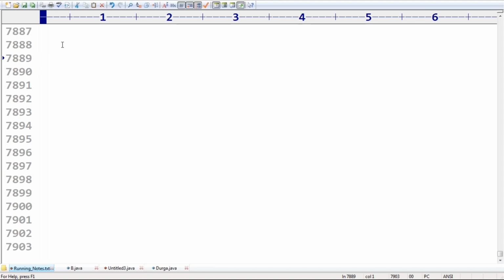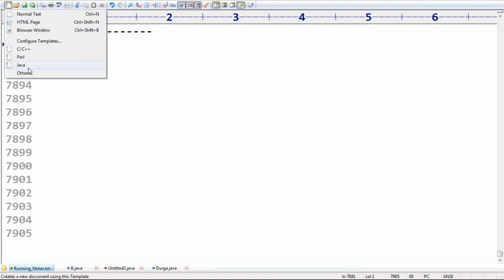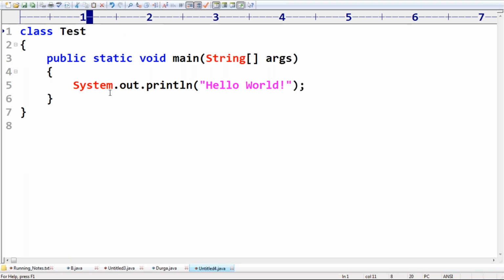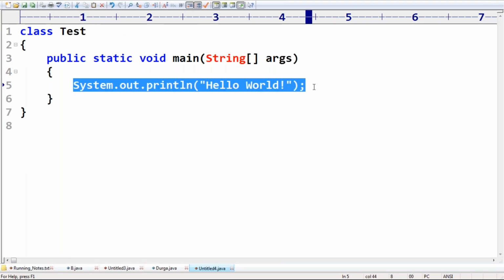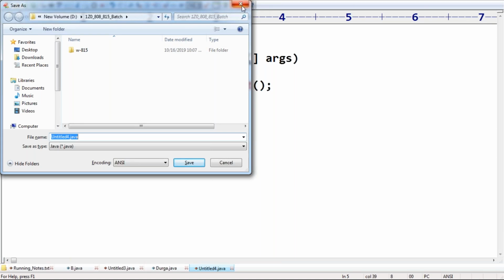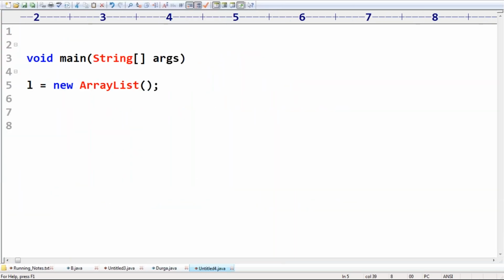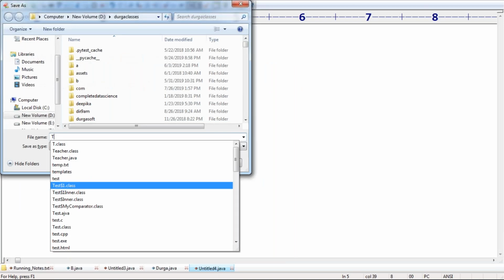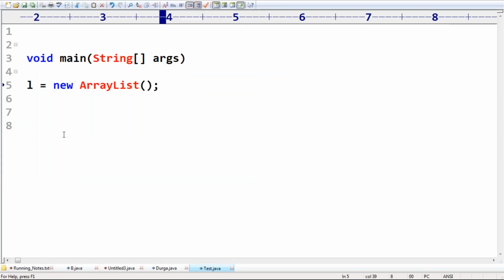Here take very special care about the import statement. Assume I have one program, class Tester. Observe very carefully. I'm taking ArrayList l = new ArrayList(). Let me save this code as Tester.java. Now this is the program that I have.